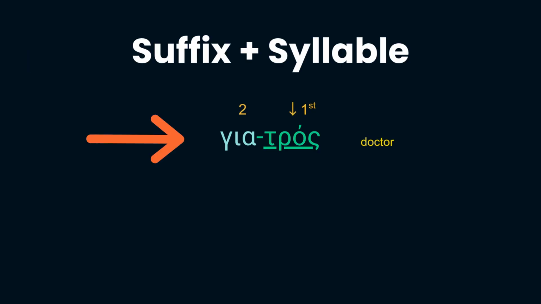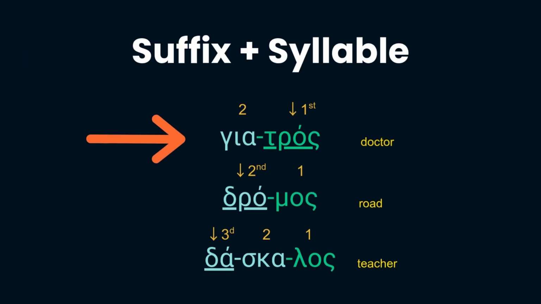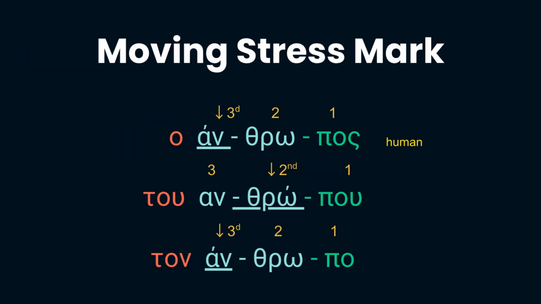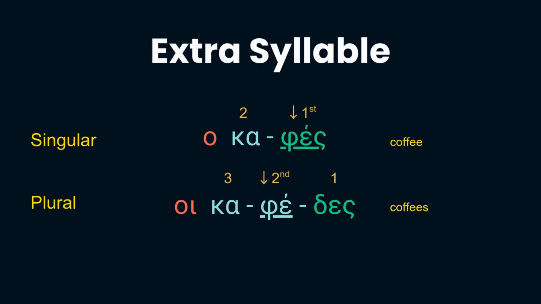I want to clarify something here. Nouns and adjectives that follow the same declension pattern as the ones I showed you must have both the same suffix and the stress on the same syllable. When declining words, sometimes the stress moves to a different syllable, or an extra syllable is added to the word. But I will not get into this yet.